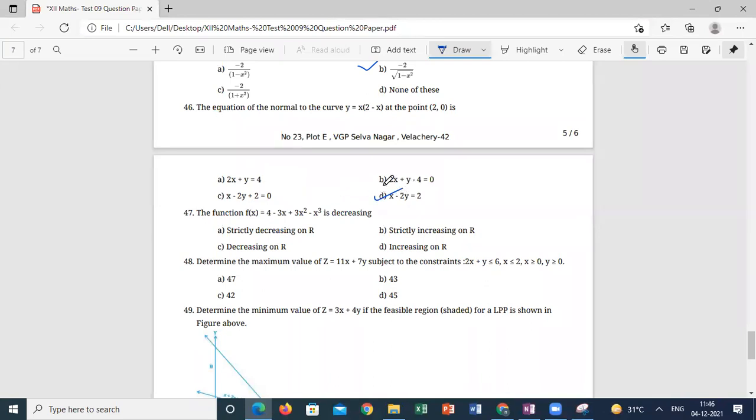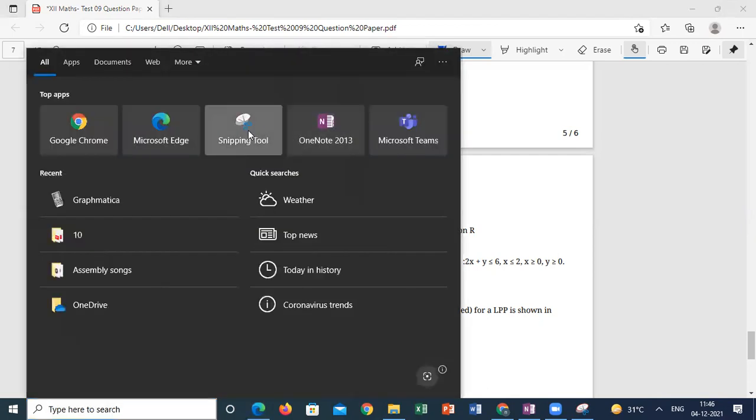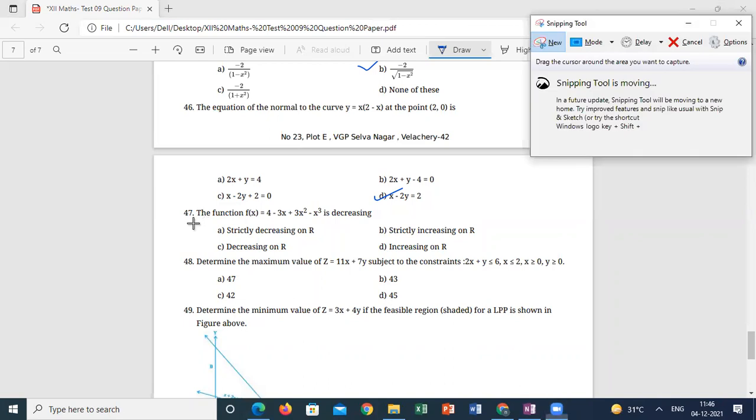They give the function, they are asking on which region it is decreasing. Decreasing means how to calculate? What is the concept? Differentiation, and check what are the x values that make the differentiation negative. You have to find out the range of the x values which makes the differentiation negative.